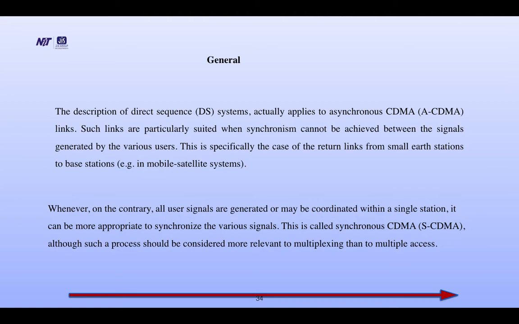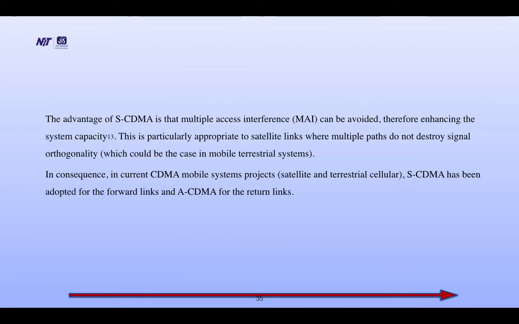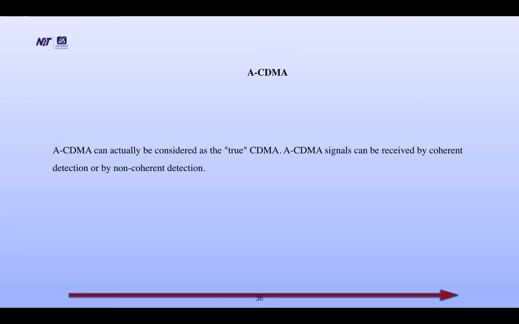Although such a process should be considered more relevant to multiplexing than to multiple access. The advantage of SCDMA is that multiple access interference, MAI, can be avoided, therefore increasing the system capacity. This is particularly appropriate to satellite links where multiple paths do not destroy signal orthogonality. In consequence, in current CDMA mobile system projects, SCDMA has been adopted for forward links and ACDMA for the return links. ACDMA can actually be considered as the true CDMA, and the ACDMA signal can be received by coherent detection or by non-coherent detection.